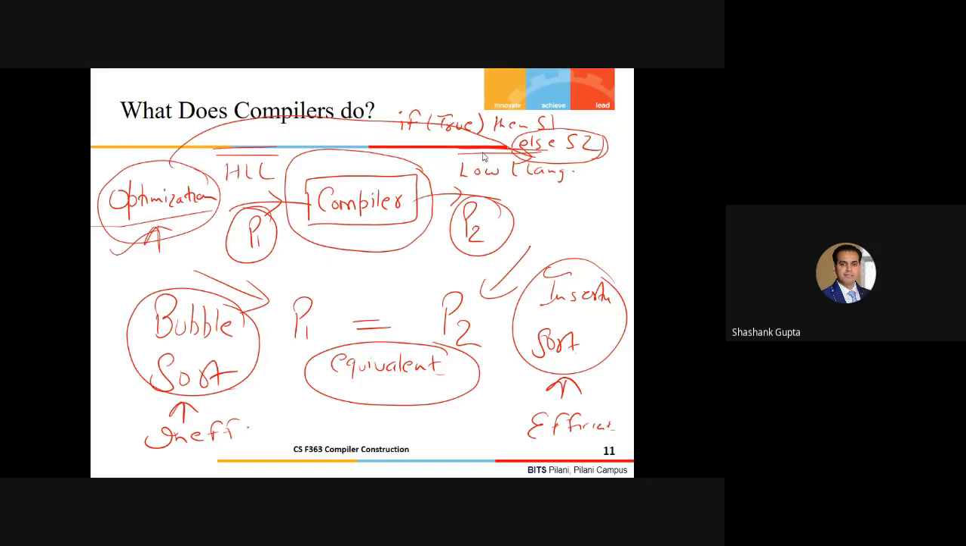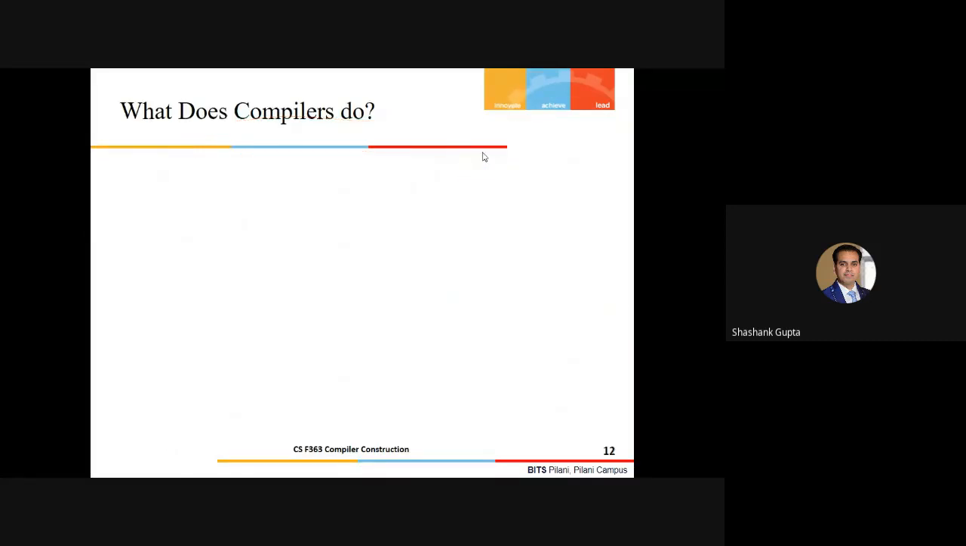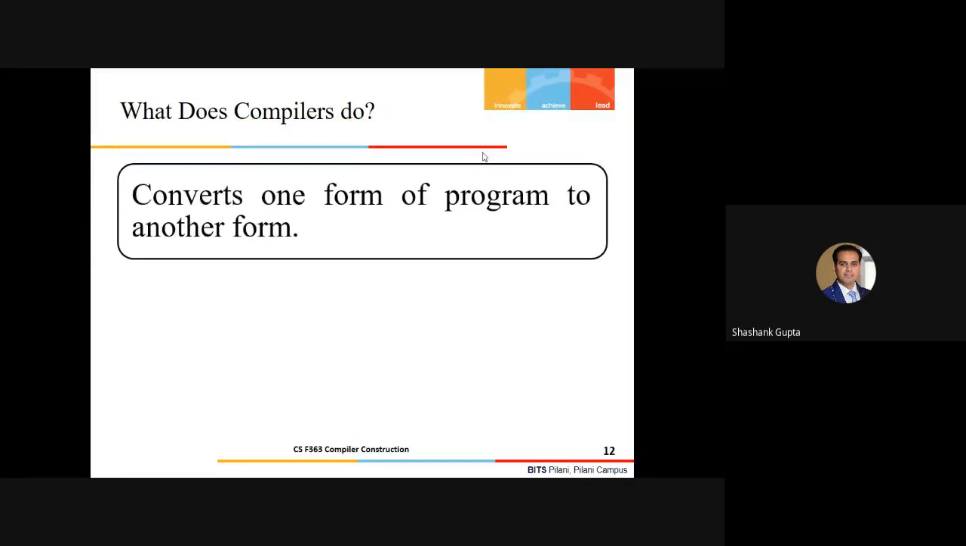So I think it is somewhat clear what exactly needs to be done by the compiler. As long as we give the same inputs to two different programs, they should produce the same outputs corresponding to their own computations. So again, the same thing: convert simply one form of the program to another program. It could be high level to low level, and it could be any high level to the target program. Target program means any program which is developed for the target machine.